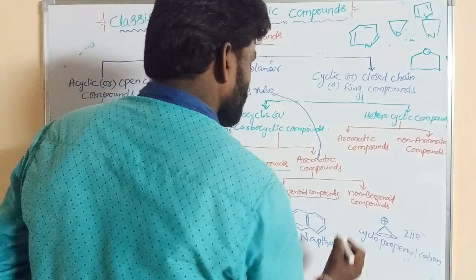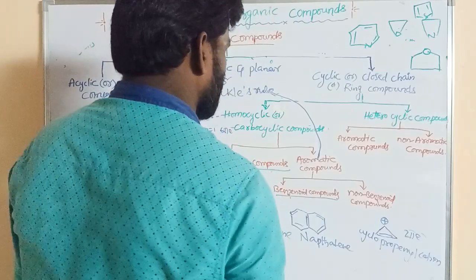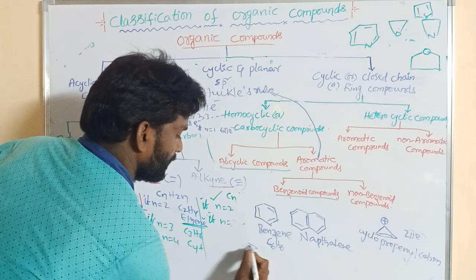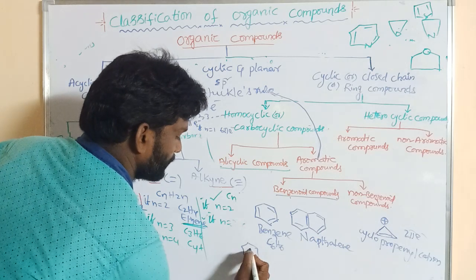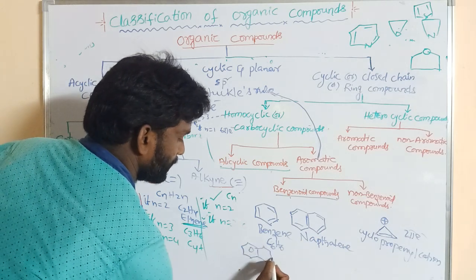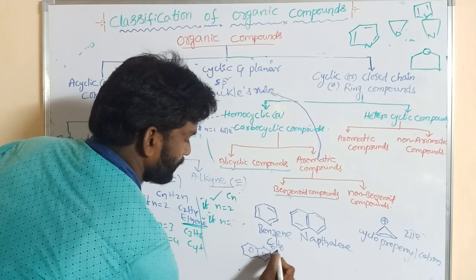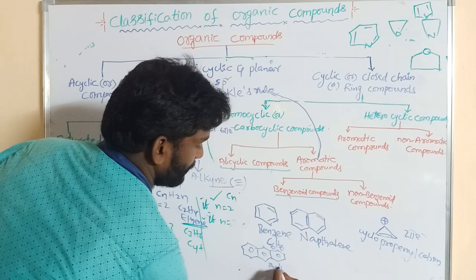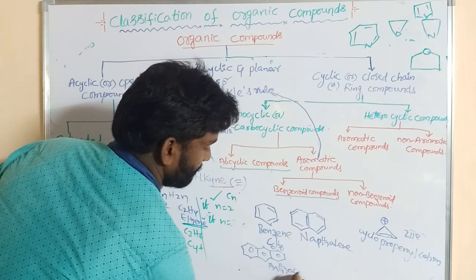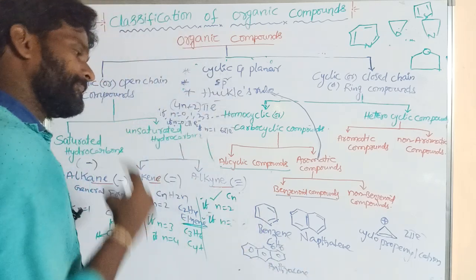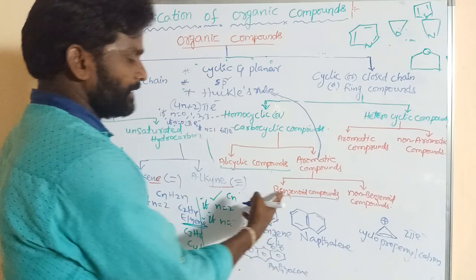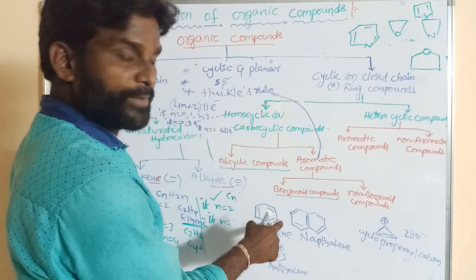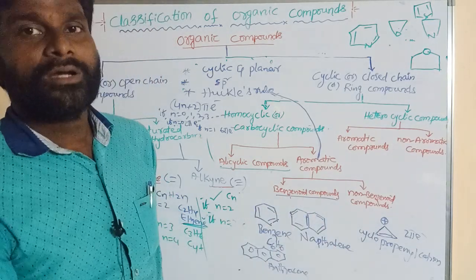Similarly, if 3 benzene rings are taken, that is said to be anthracene. So this is anthracene. So this is also aromatic. This is benzenoid. It is cyclic, it undergoes sp2 hybridization, and it obeys Huckel rule.